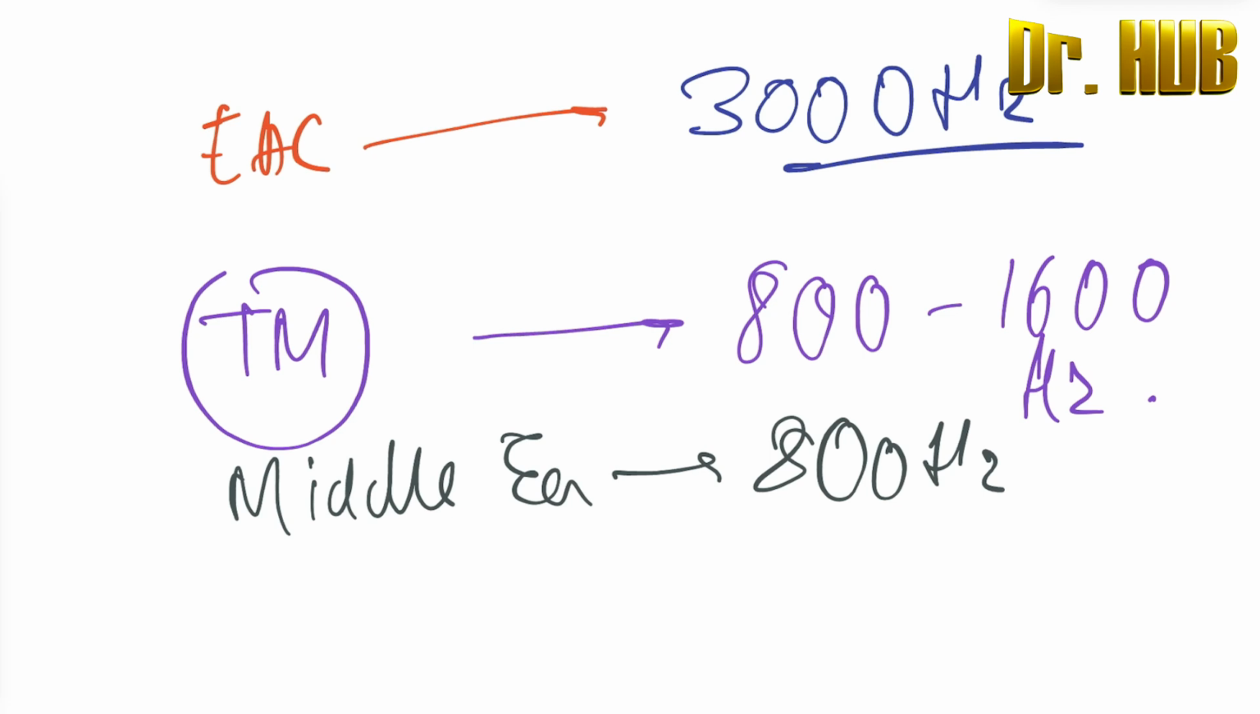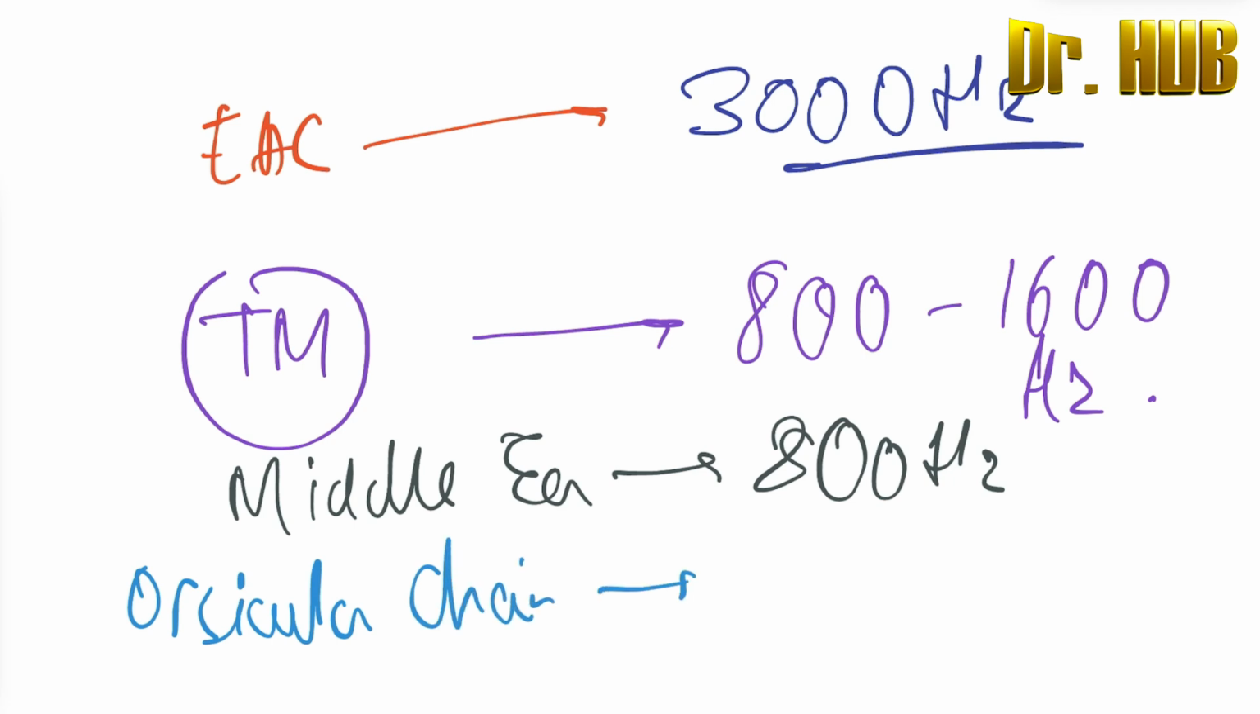Then comes the ossicular chain. So what about the ossicular chain? So here the ossicular chain will be about 500 to 2000 Hertz.